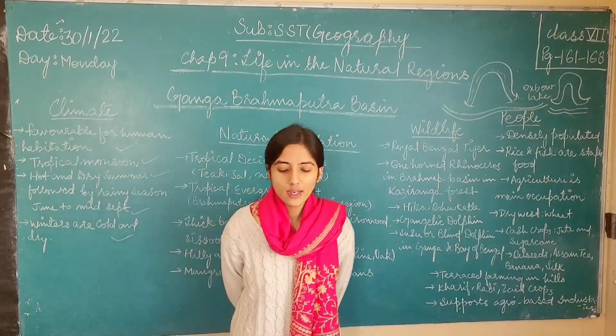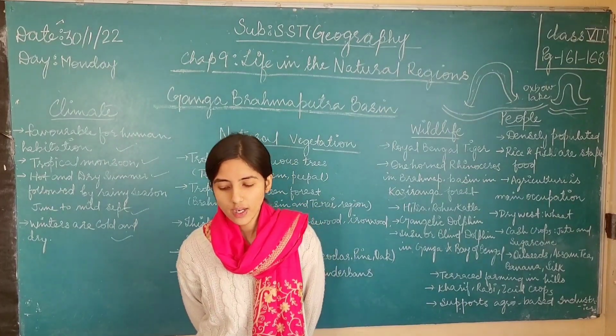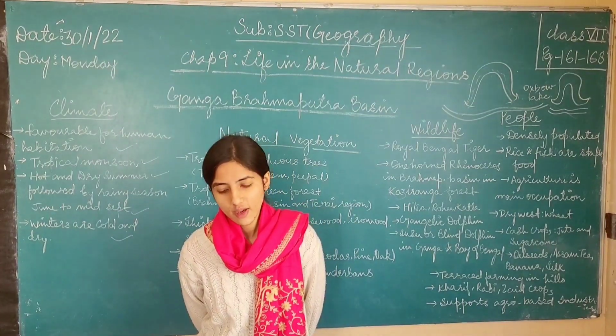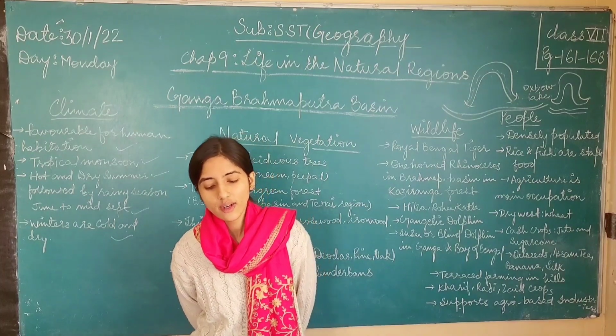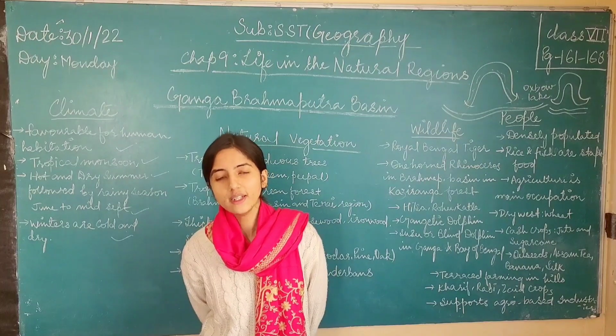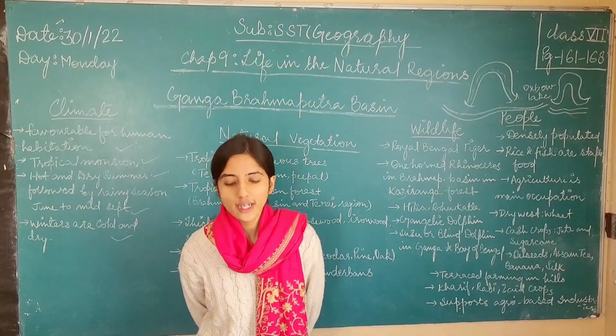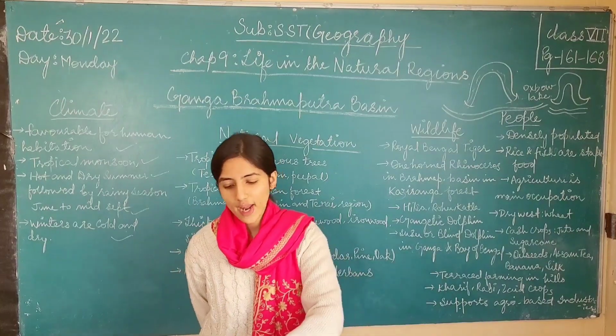Oak is a type of large tree with hard wood that is common in many northern parts of the world. Oak is commonly used for furniture, flooring, and paneling. So it is also a large tree. Oak is a large tree with hard wood that is common in many northern parts of the world, and oak is commonly used for furniture, flooring, and paneling.